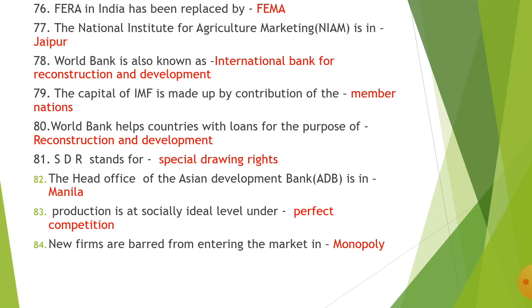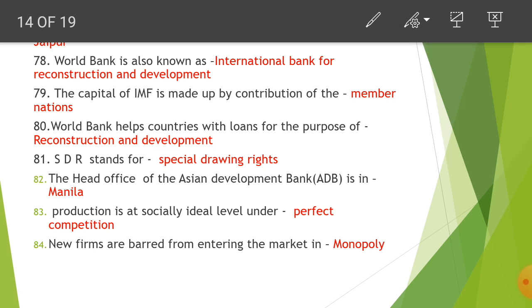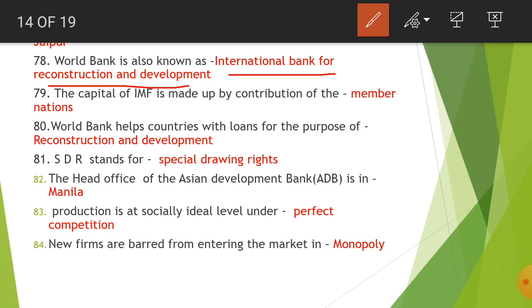Next, 77th, the National Institute for Agriculture Marketing is in Jaipur, Rajasthan. Next, World Bank is also known as, one more important, it is also known as International Bank for Reconstruction and Development.